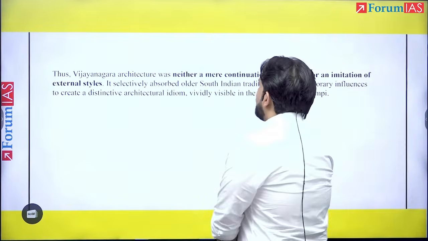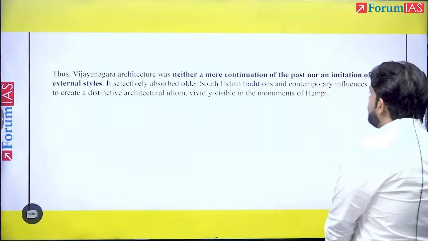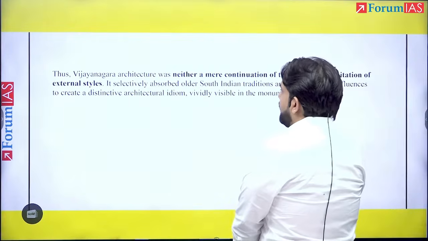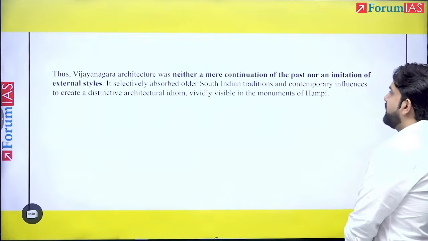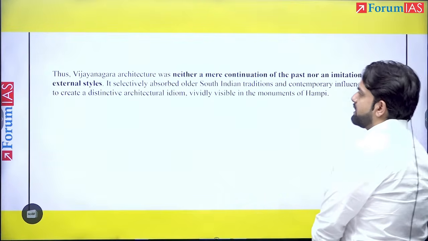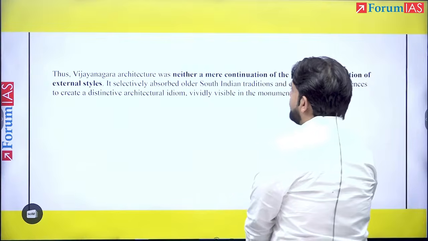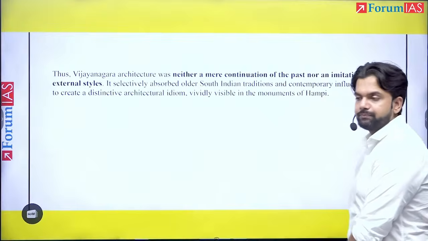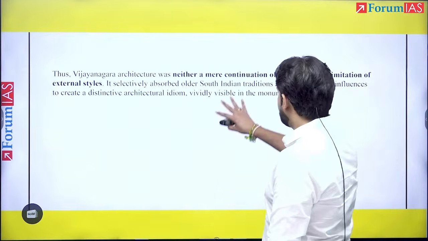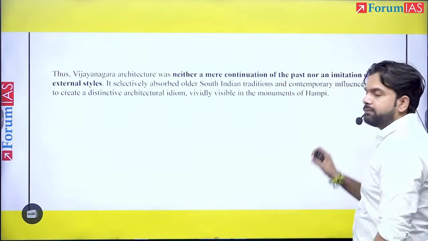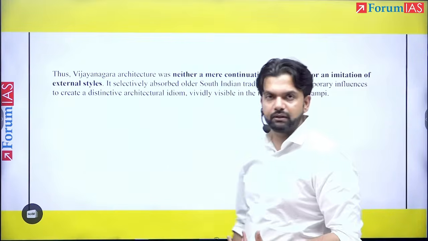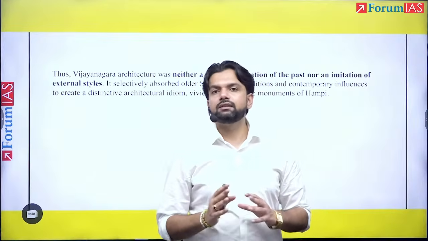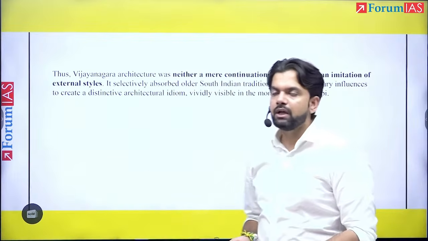Thus, Vijayanagar architecture was neither a mere continuation of the past nor an imitation of external styles. It selectively absorbed older South Indian traditions and contemporary influences to create a distinct architectural idiom vividly visible in the monuments of Hampi. Again, you are giving a very important piece of information here with regard to Hampi. So clearly, this is precisely how you could have incorporated a certain conclusion here.